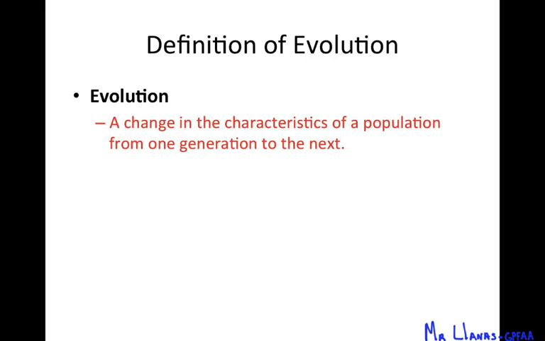Evolution here, I want to emphasize that evolution happens at a population level. It doesn't happen to individual organisms. It happens as a population from generation to generation, and it happens just by chance.